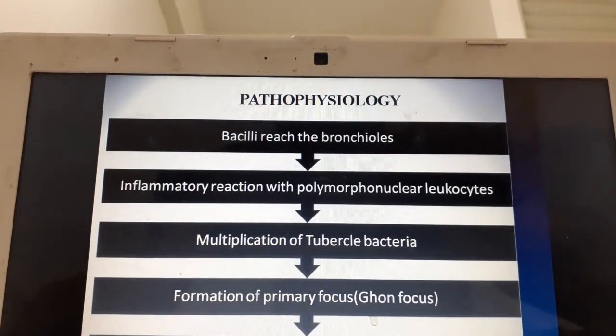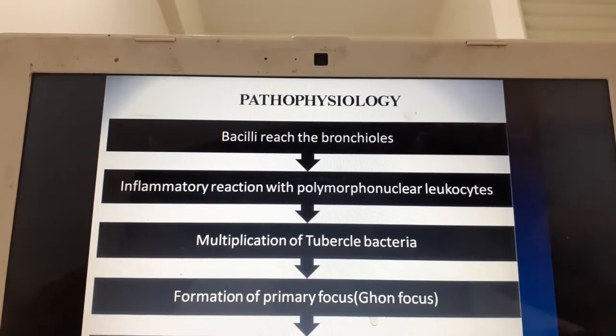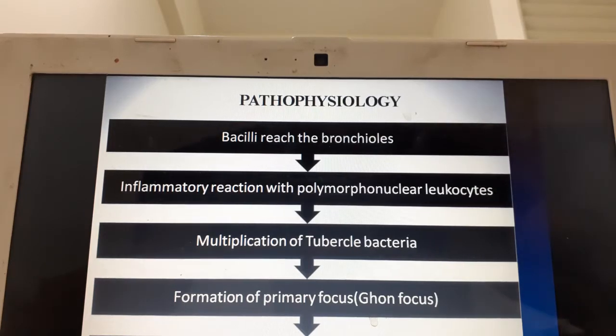Coming on to the pathophysiology, this bacilli reaches the bronchioles and causes an inflammatory reaction with the polymorphonuclear leukocytes. Any antigen that enters causes an inflammatory action in response. This tubercle bacilli multiplies in the blood and enters the lungs.